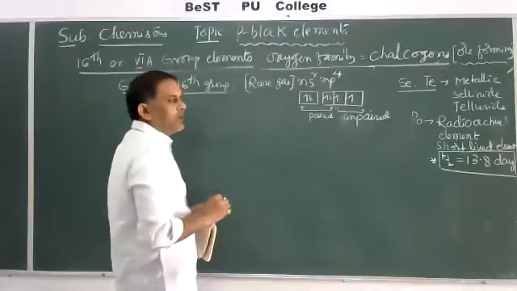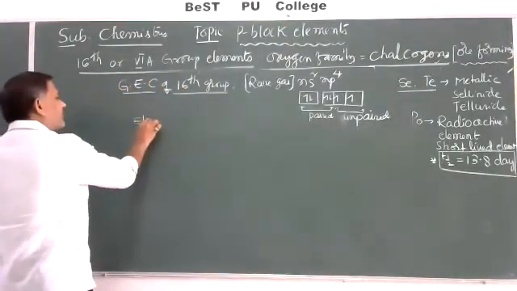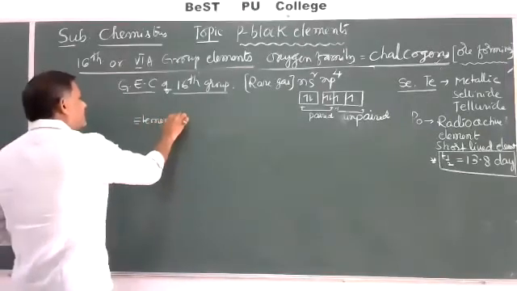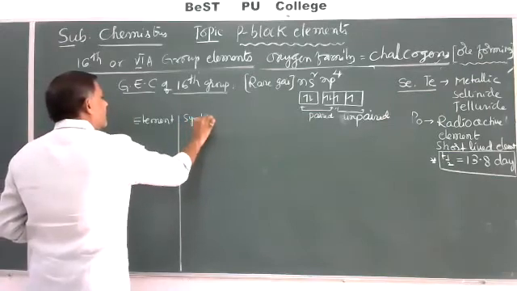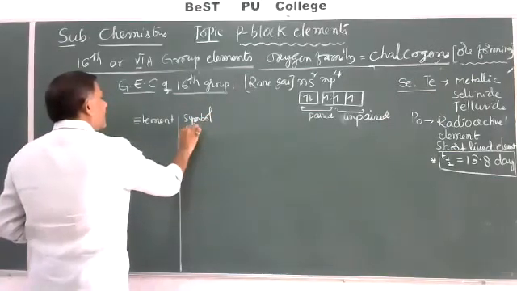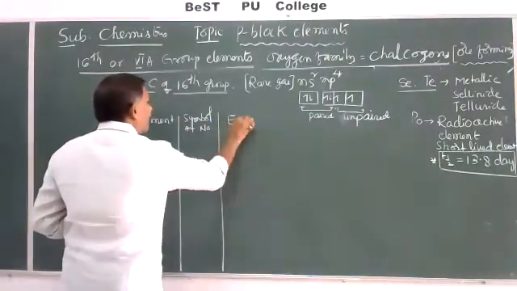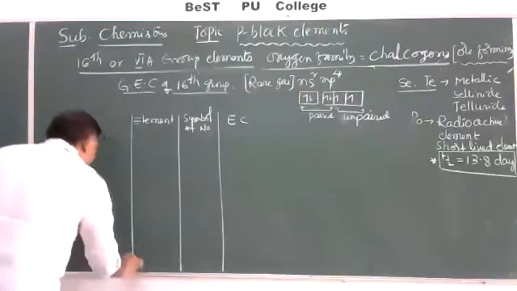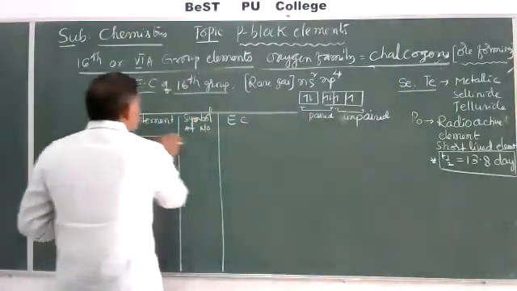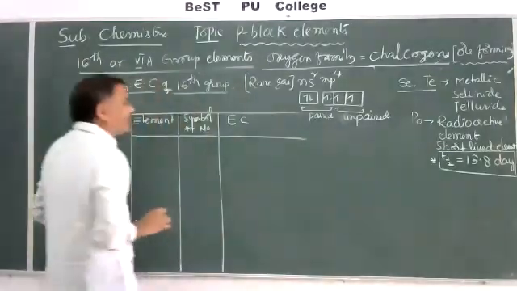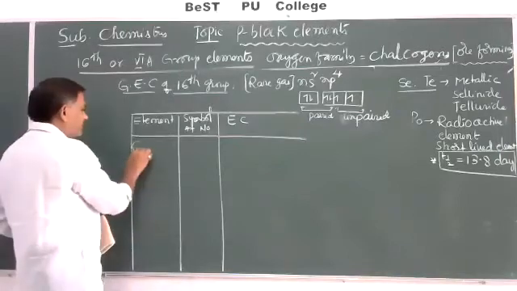Here we have the name of the element, symbol, atomic number and its electronic configuration. Very important: based on this, we get some important anomalous properties of oxygen.